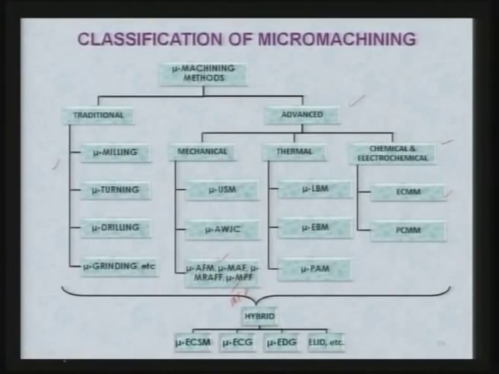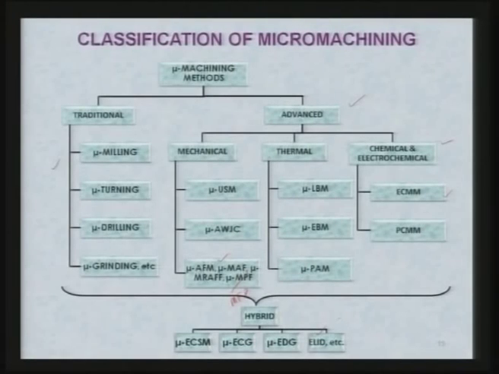Same way electric discharge micro grinding, where EDM and grinding processes are combined together to take advantage of both the processes. Then another process you have electrolytic in process dressing, ELID, and other processes are also there. They come under the category of hybrid processes. Some of them I will be discussing.